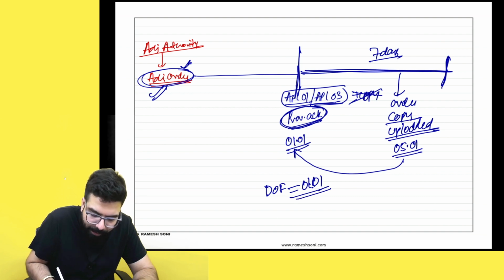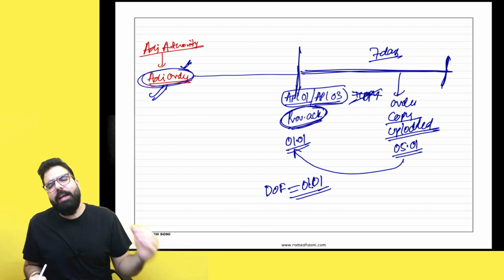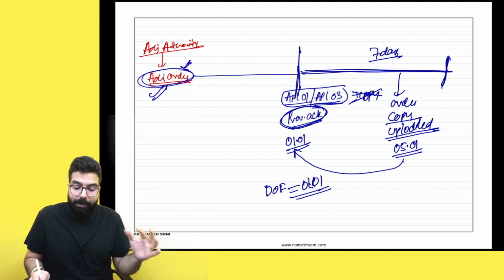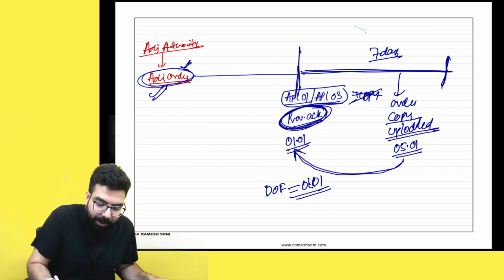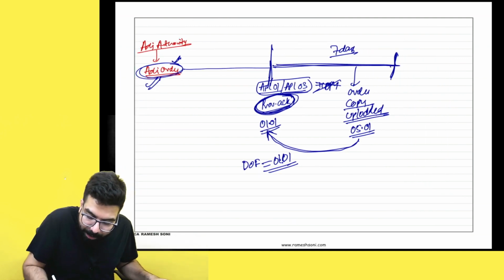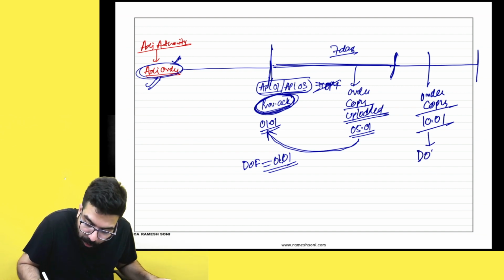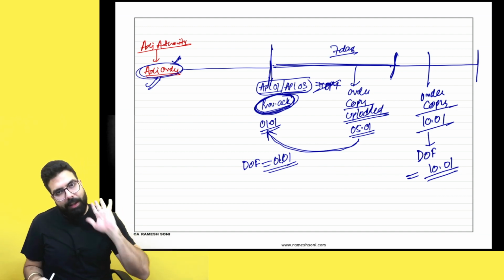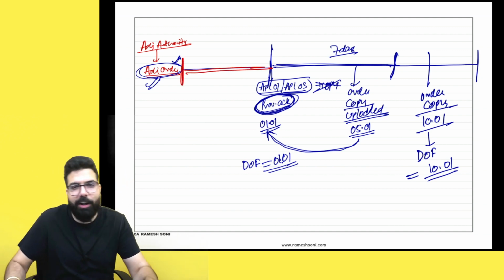That's all they are telling, that sir, if you upload the order copy within 7 days, then listen to me very carefully, the date of filing of appeal will be 1st of January. That is the day when the provisional acknowledgement was given. Sir, supposing I don't upload the order copy within 7 days, and the order copy was uploaded by me on 10th of January, then remember one thing, the date of filing of appeal will be 10th of January. It will not be given retrospective effect. Okay? So always remember one thing, whenever the adjudicating authority passes an adjudication order, you will go for an appeal.